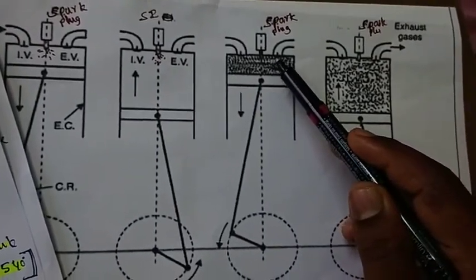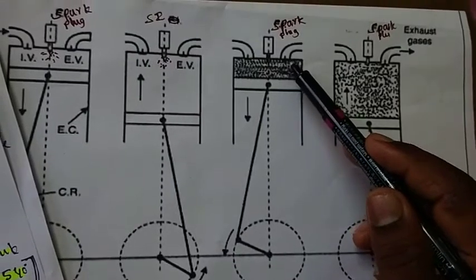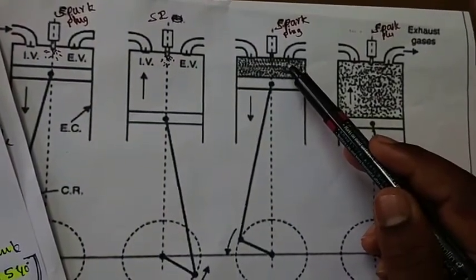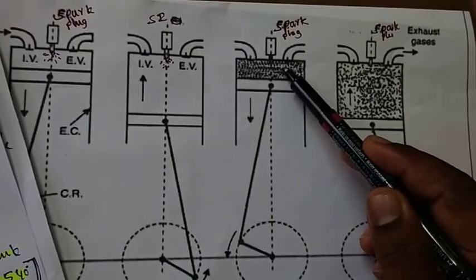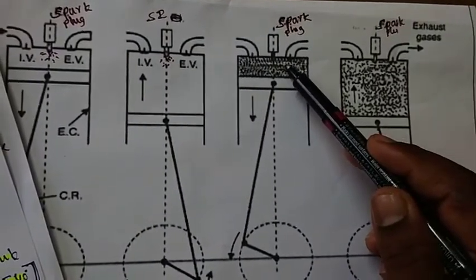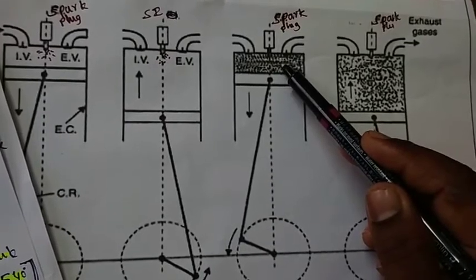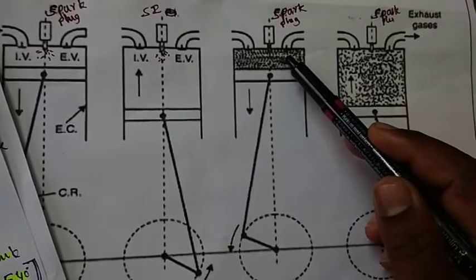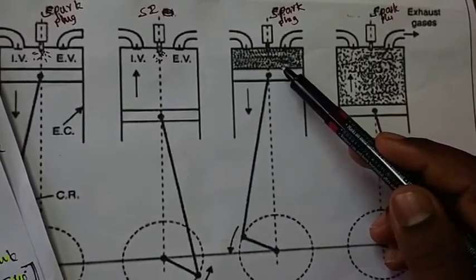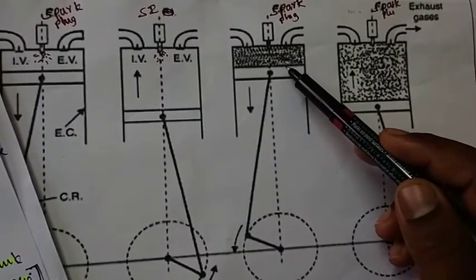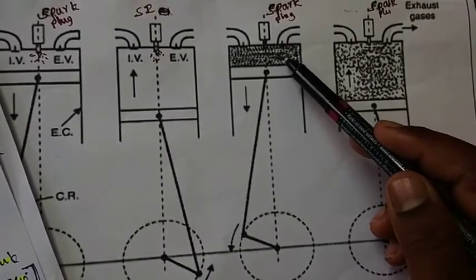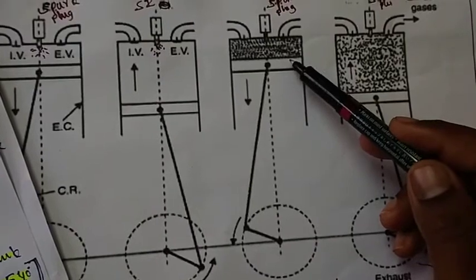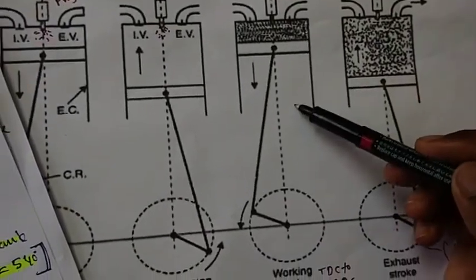When it moves from TDC to BDC, high temperature and pressure will develop inside the engine cylinder. That high pressure will act on the piston. This pressure will push the piston in the downward direction, so it moves from TDC to BDC.